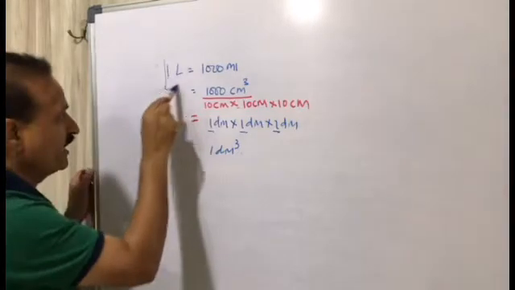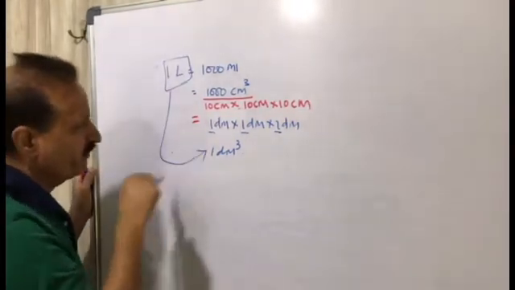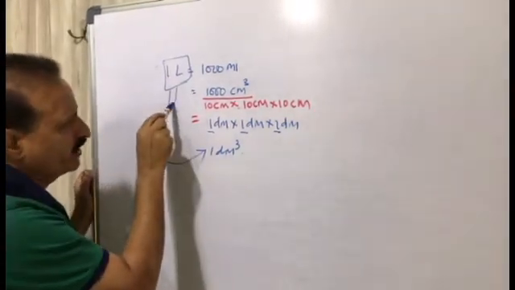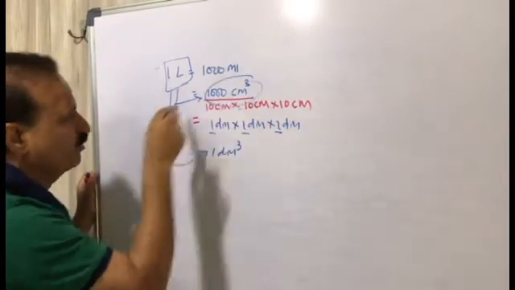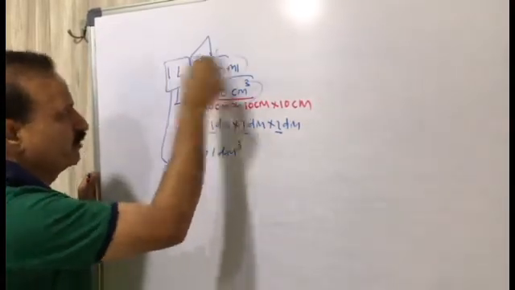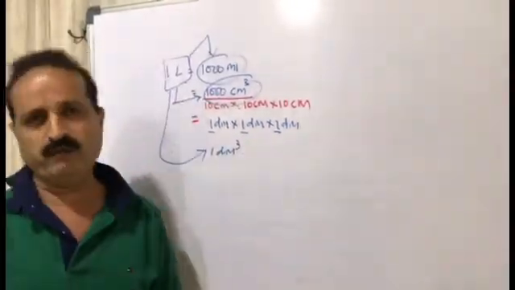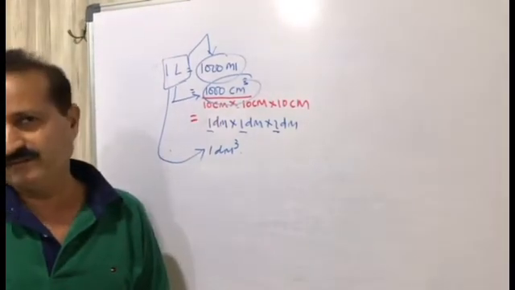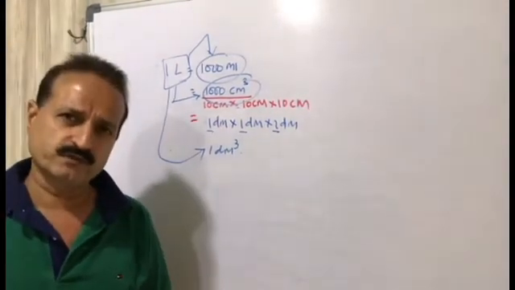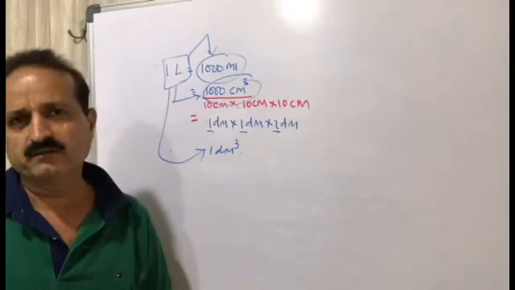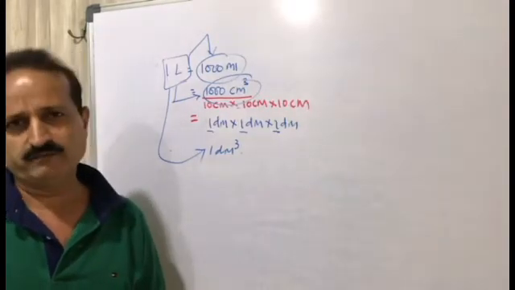So 1 liter equal to 1 dm cube or 1 liter equal to 1000 cm cube or 1 liter equal to 1000 ml. Very most important. Sometimes sums are asked related to this unit.